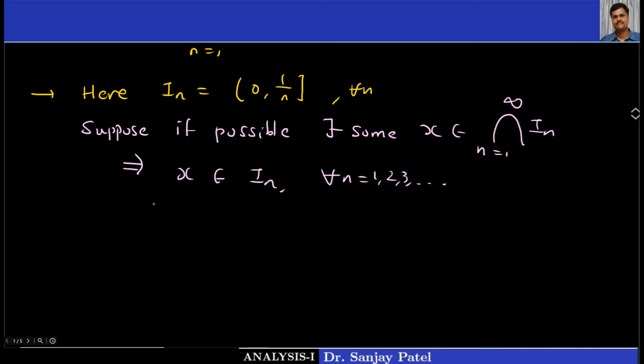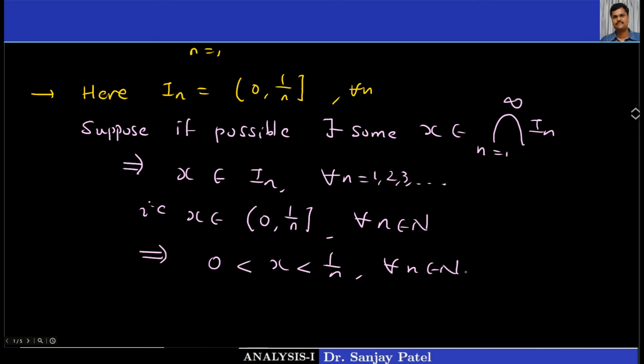And what is this In? In is open 0, closed 1 upon n. This is true for every n belongs to N. So this I can write as 0 less than x less than or equal to 1 upon n for every n. Suppose if possible the intersection is non-empty, and it means there exists some element x in the intersection.